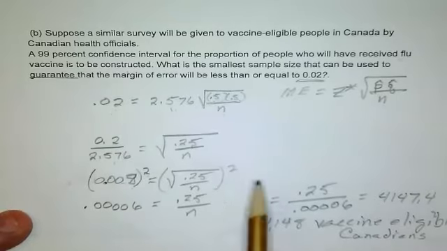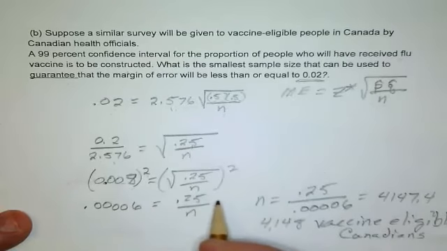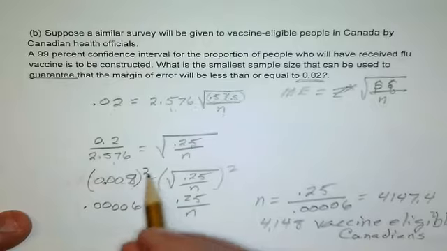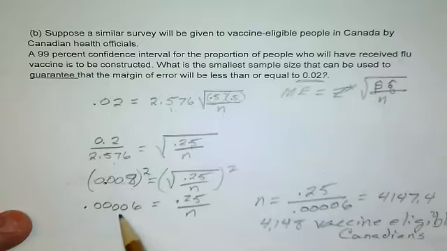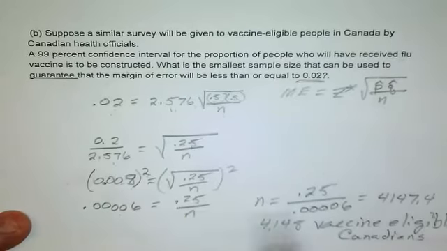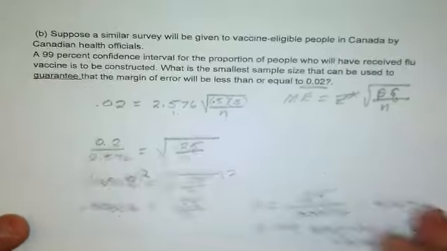I had to square both sides. Why am I squaring both sides? Well, you square to get rid of the radical. Most of you can remember that from algebra. It's the inverse operation for finding the square root. 0.008 squared is 0.00006 and some change, and so I rounded that. Got rid of the radical, and that gives me 0.25 divided by n equals this. So I move the n over by multiplying, and then I divide by 0.00006. N equals 0.25 divided by 0.00006.